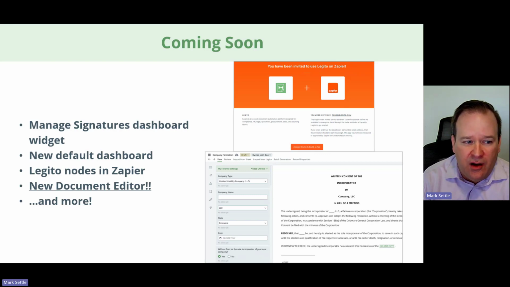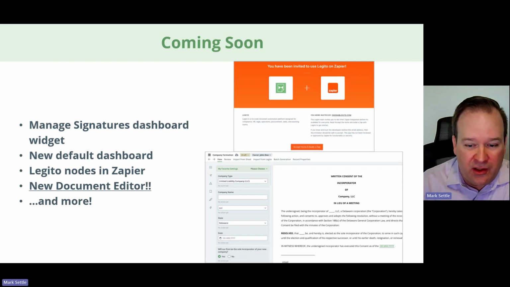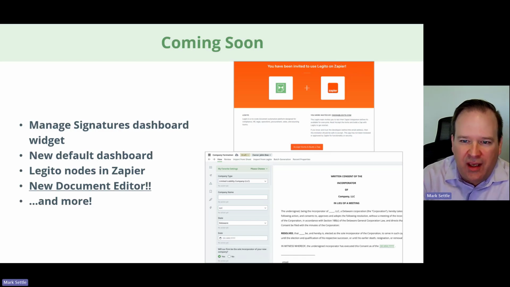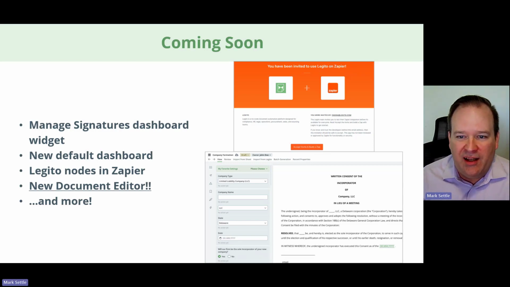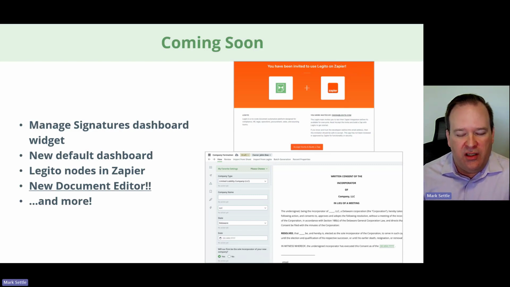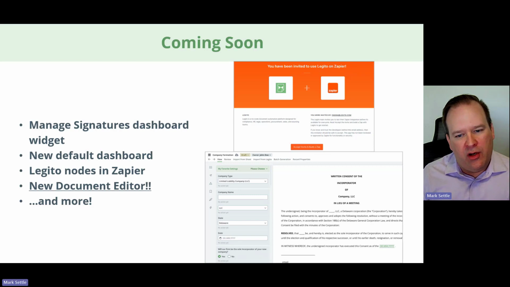We will be having a new default dashboard release for all new workspaces. So it's not going to affect it. We're not going to overwrite your existing dashboards for existing customers, but for any new workspace, that default dashboard is going to be enhanced with some of these new features as well. Legito nodes and Zapier. This one's exciting, and this one's going to be released very soon in the next few weeks. And so this one is some built-in Legito nodes into Zapier. So if you're a Zapier user, let me back up. If you don't know what Zapier is, it's a cloud integration solution.